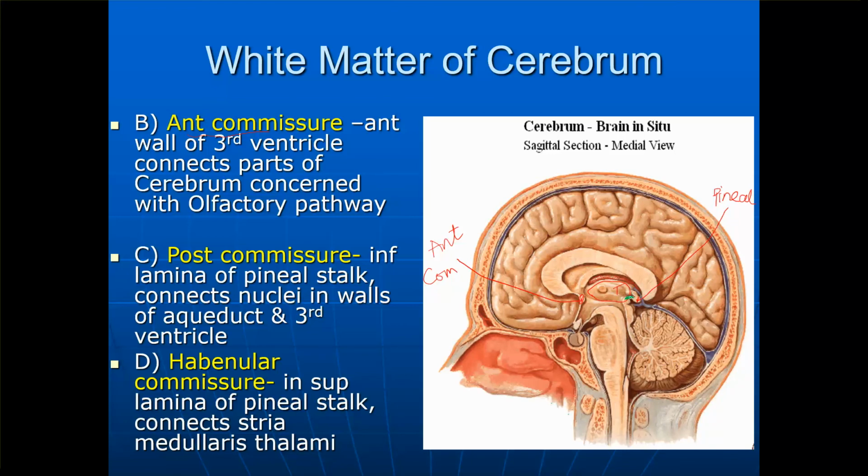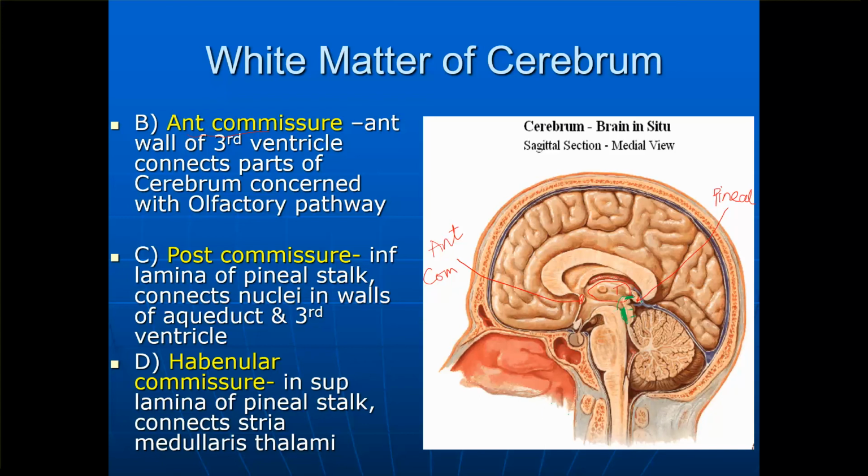This inferior lamina, as you see next, is actually at the midbrain. This is the superior colliculus over here, and this is the inferior colliculus. So this is the midbrain. This inferior lamina of the pineal stalk connects the nuclei in the walls of the aqueduct, this is called the aqueduct, and the third ventricle. So that's the posterior commissure.